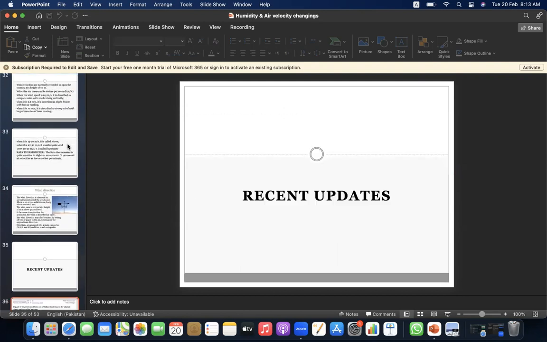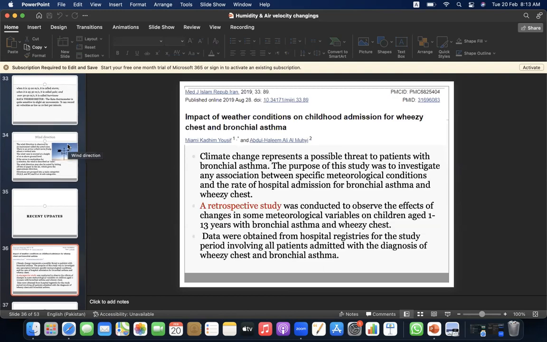Now it's time for recent updates. Impact of weather conditions on childhood admission for wheezy chest and bronchial asthma. Climate change represents a possible threat to patients with bronchial asthma. The purpose of this study was to investigate an association between specific meteorological conditions and the rate of hospital admission for bronchial asthma and wheezy chest.